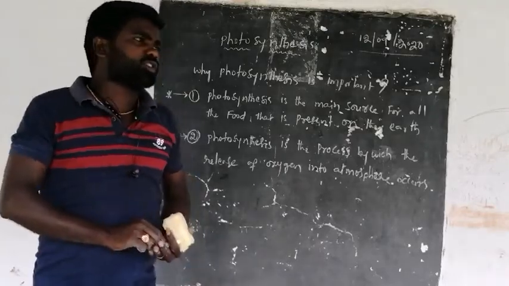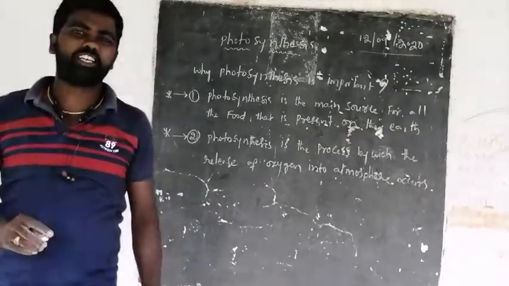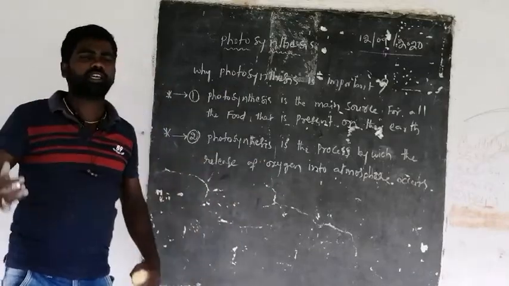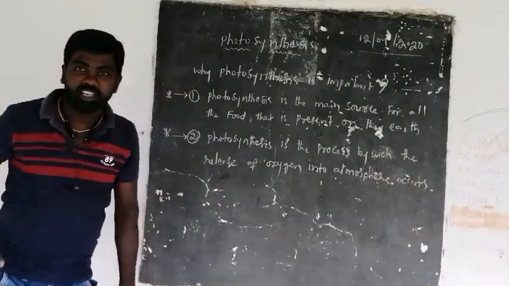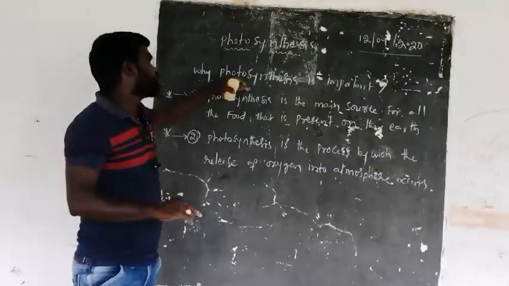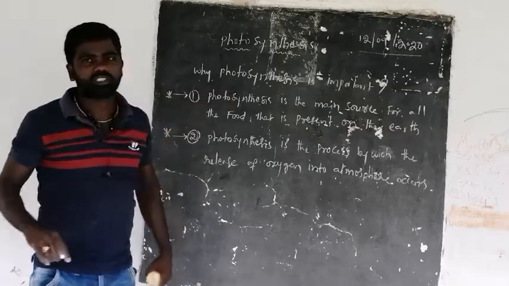And in this photosynthesis, we said that by the utilization of carbon dioxide and water in the presence of sunlight, the photosynthesis process occurs, the liberation of oxygen occurs, and the formation of carbohydrate molecules occurs in the photosynthesis process.